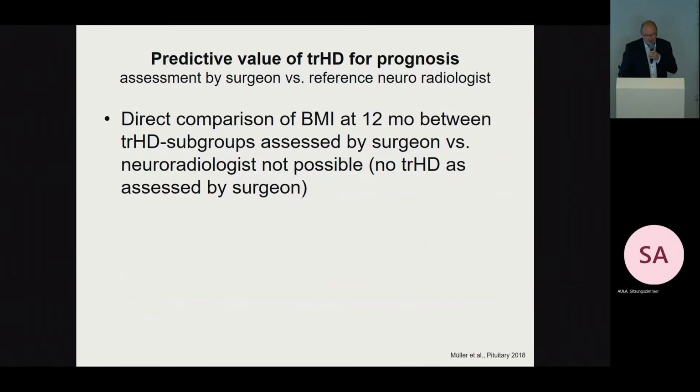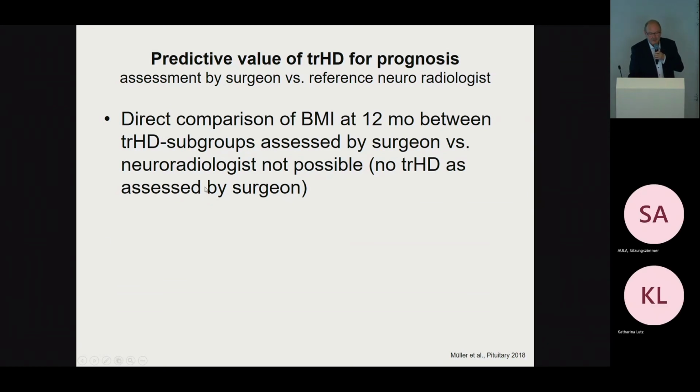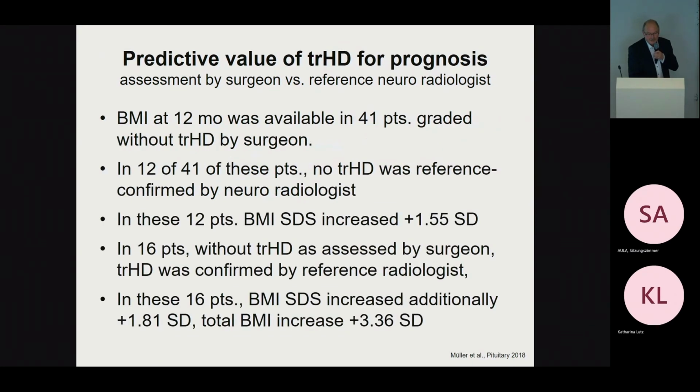The predictive value of treatment-related hypothalamic damage for prognosis was also assessed in comparison between surgeon and reference neuroradiological assessment, and we saw that direct comparison of BMI at 12 months between treatment-related hypothalamic subgroups assessed by surgeon and neuroradiologist was not possible. So we helped ourselves and did the following. BMI at 12 months was available in 41 patients graded without treatment-related hypothalamic damage by the neurosurgeon.